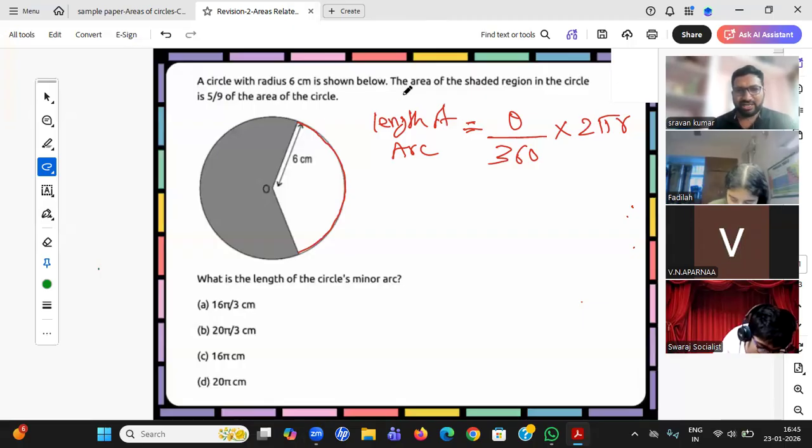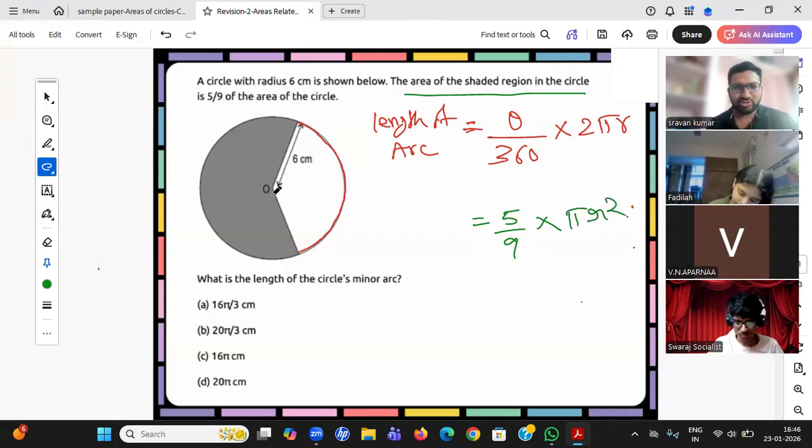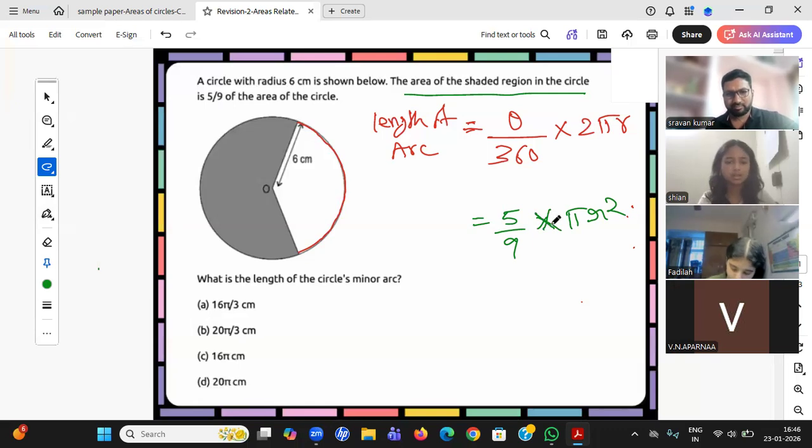Next, the area of the shaded region is 5 by 9 times the area of the circle. Area of circle, I know the formula: pi r square. What is the area of the shaded region, student Shayan? Which formula do you want to use to find this shaded region? Pi r square theta by 360.